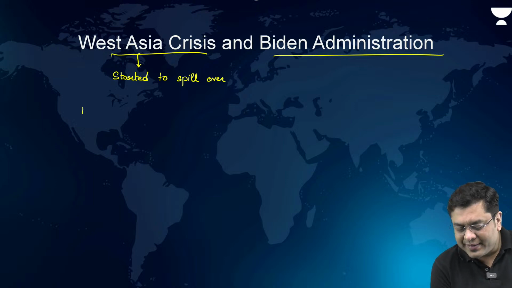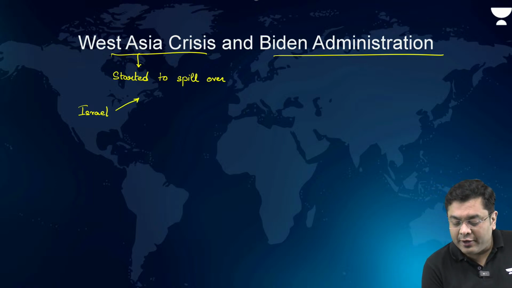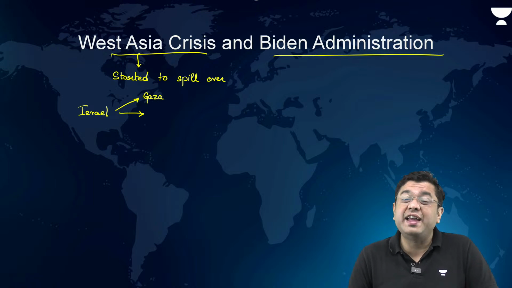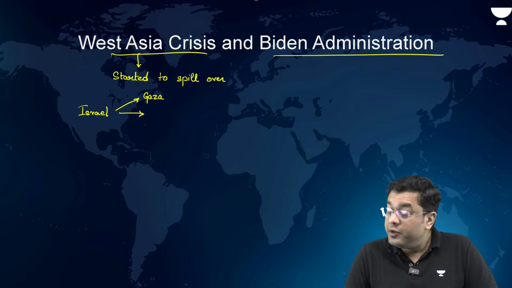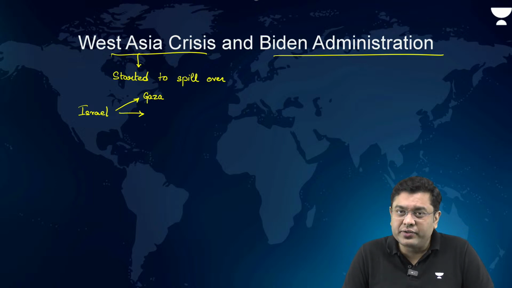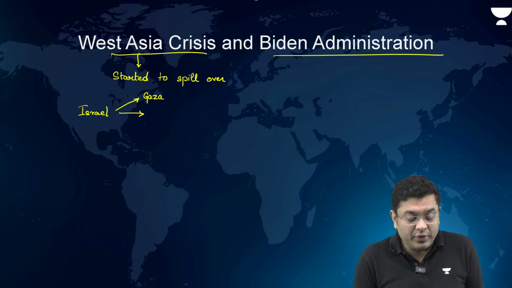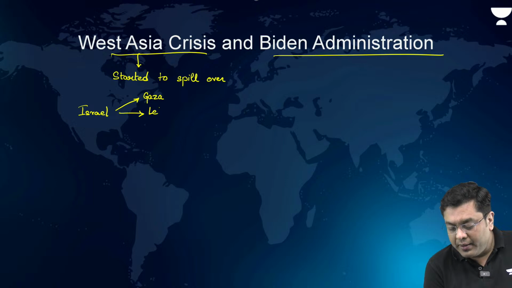Earlier, you had Israel carrying out offensive actions in Gaza, where, as per estimates, more than 43,000 Palestinians have lost their lives. That is as serious an impact or destruction as you can think of. Then this spilled over to Lebanon over a month back, and now it has spilled over to Iran.